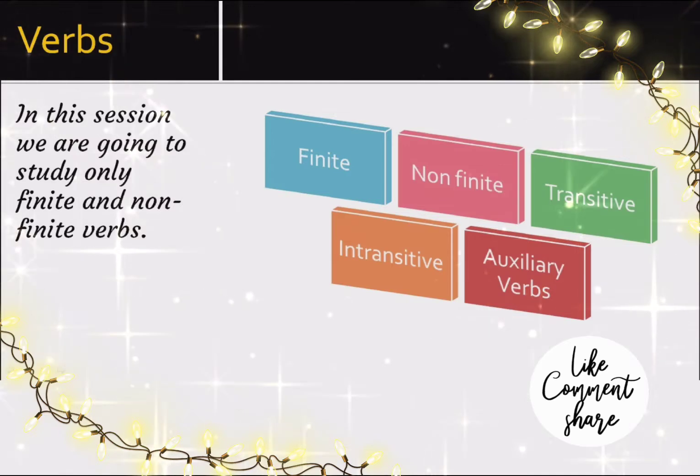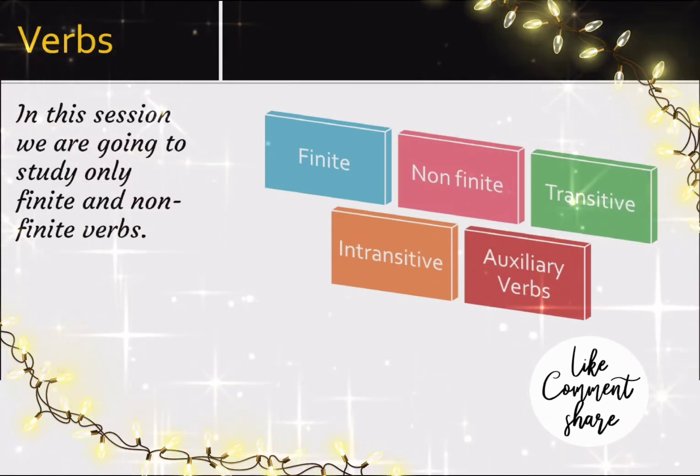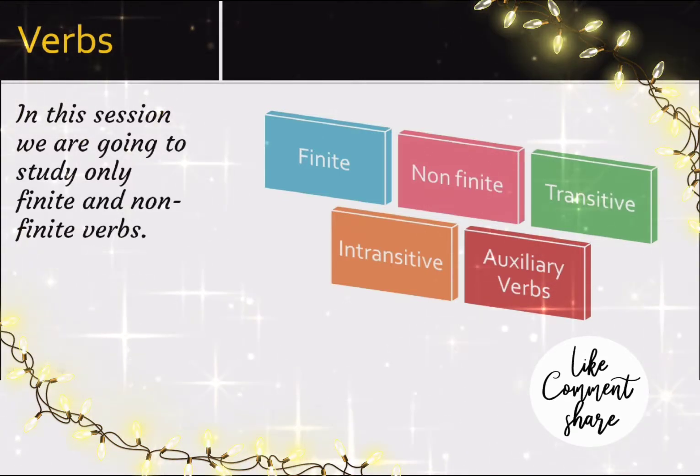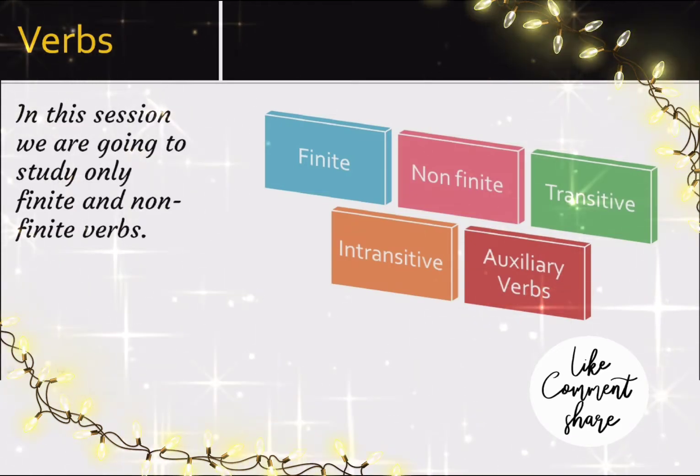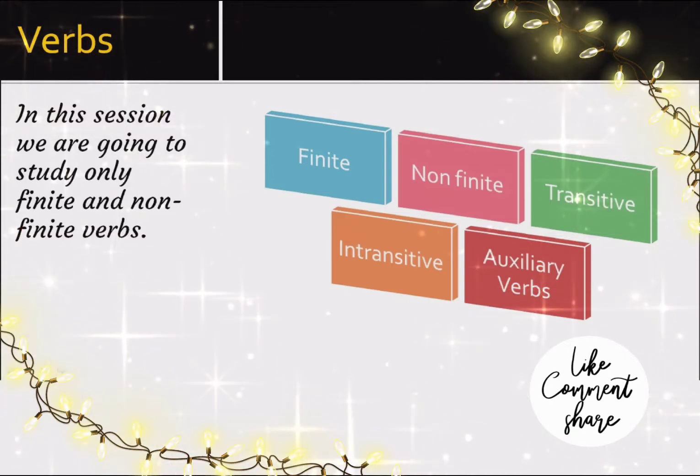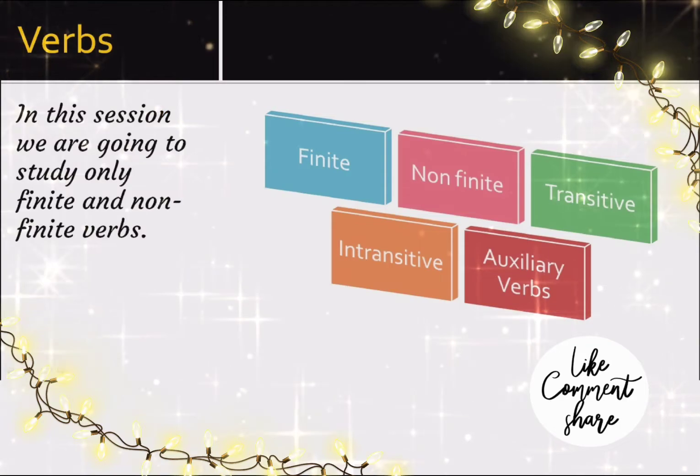For example, running, writing, drawing, sleeping, all these are action words. There are so many kinds of verbs such as finite, non-finite, transitive, intransitive, linking verbs, and auxiliary verbs. In this session we are going to study finite and non-finite verbs.